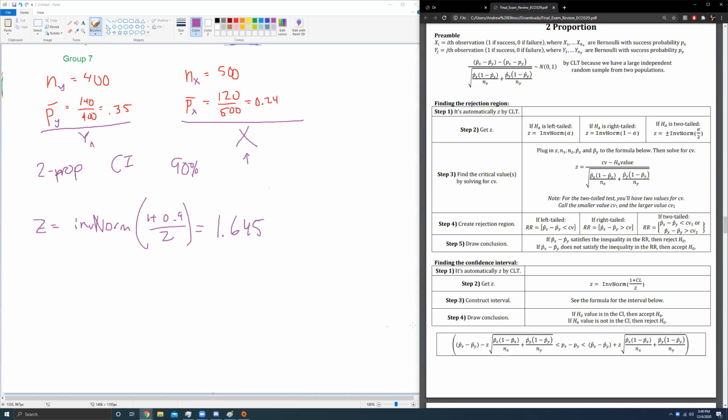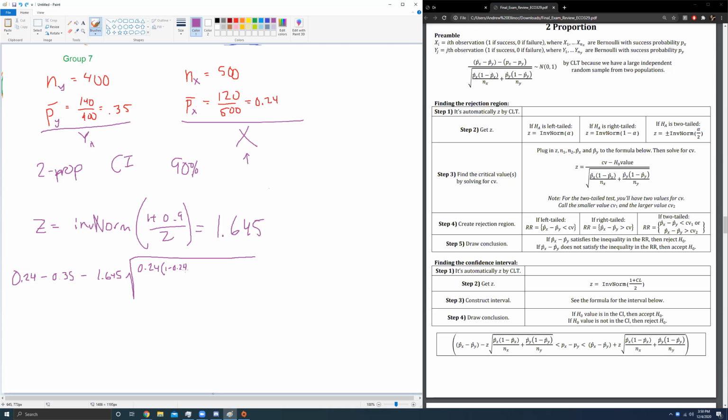So you have to get px hat or px bar minus py bar minus all this. So here we go. 0.24. It's almost kind of sad that I'm going to do this. I might just give up halfway through. Minus 1.645 times the square root, giant square root, 0.24 times 1 minus 0.24, 0.76 if you'd like to say that. That's a 4.